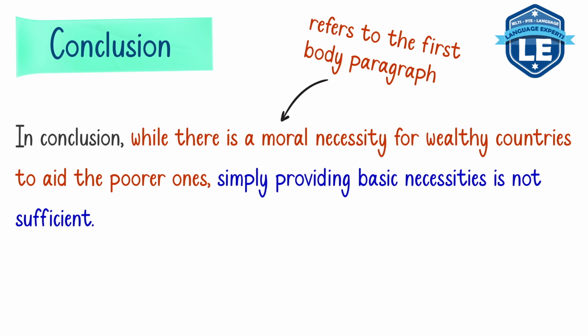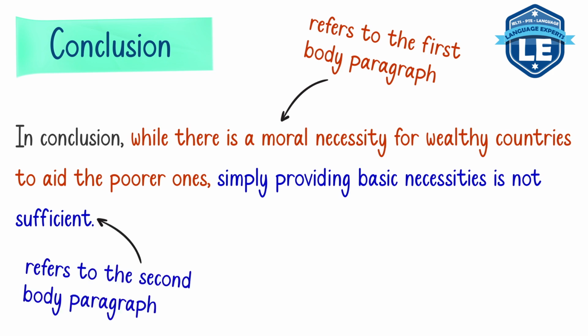Now, simply providing basic necessities is not sufficient. This is the second body paragraph. All right? Now, we could summarize this part by talking about the reasons that we provided in the first body paragraph. And we could also just wrap it up and talk about the moral necessity of rich countries, right?